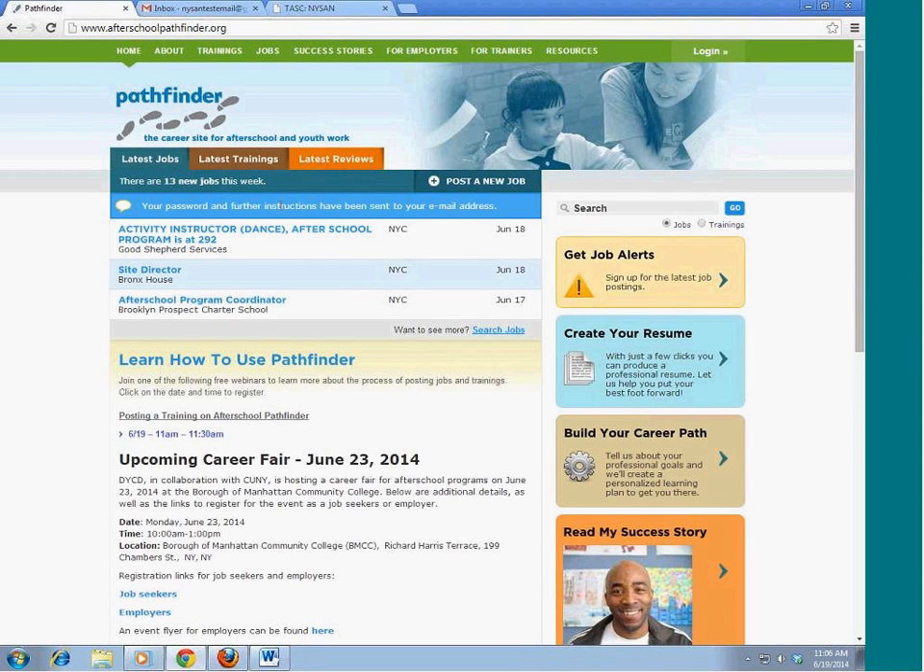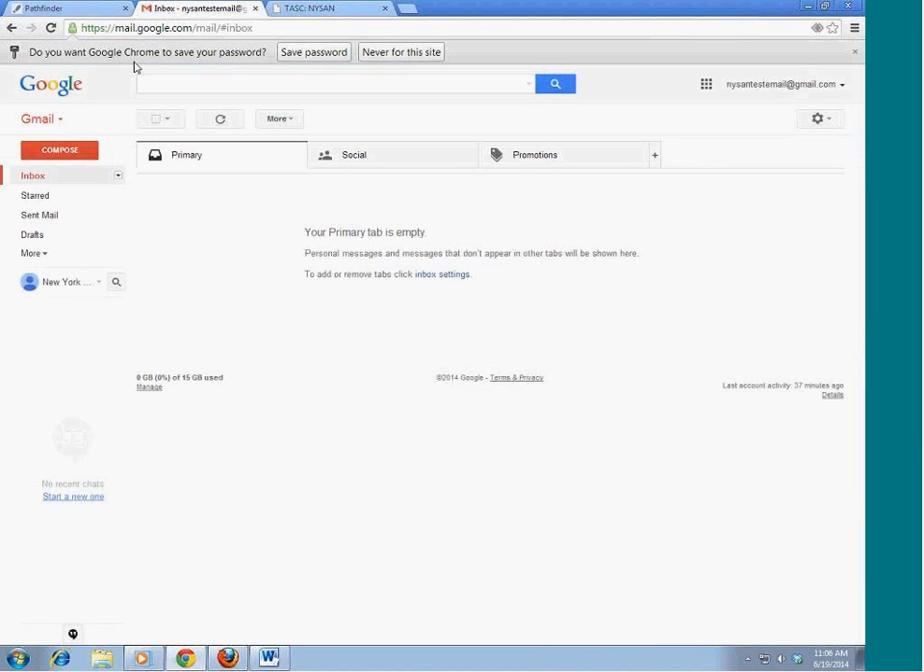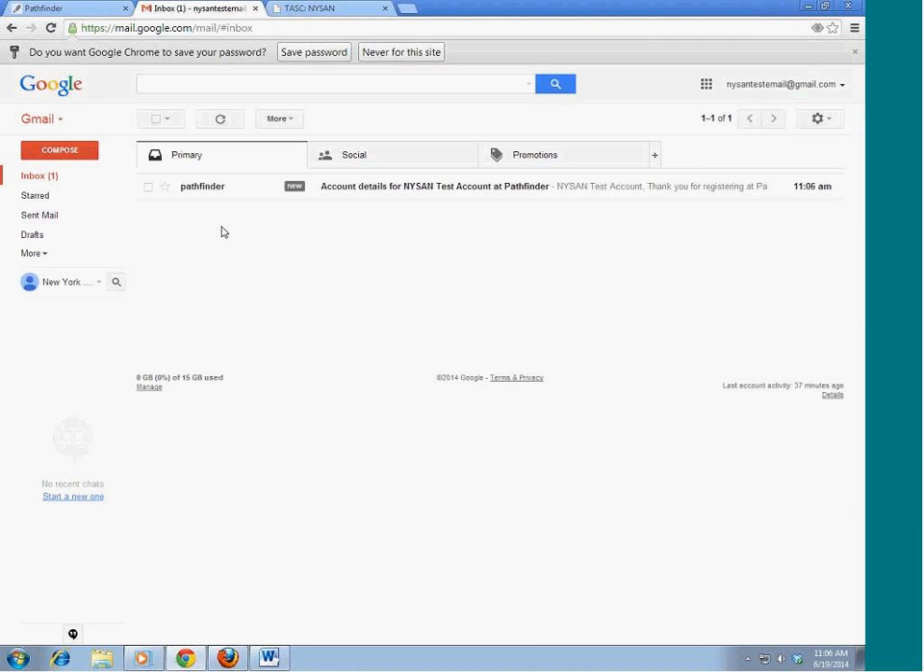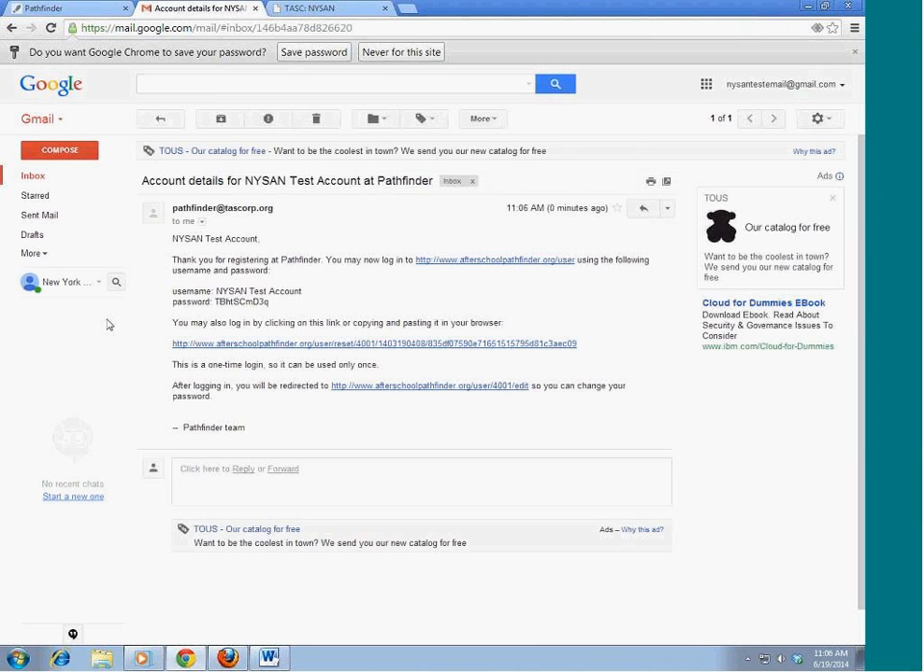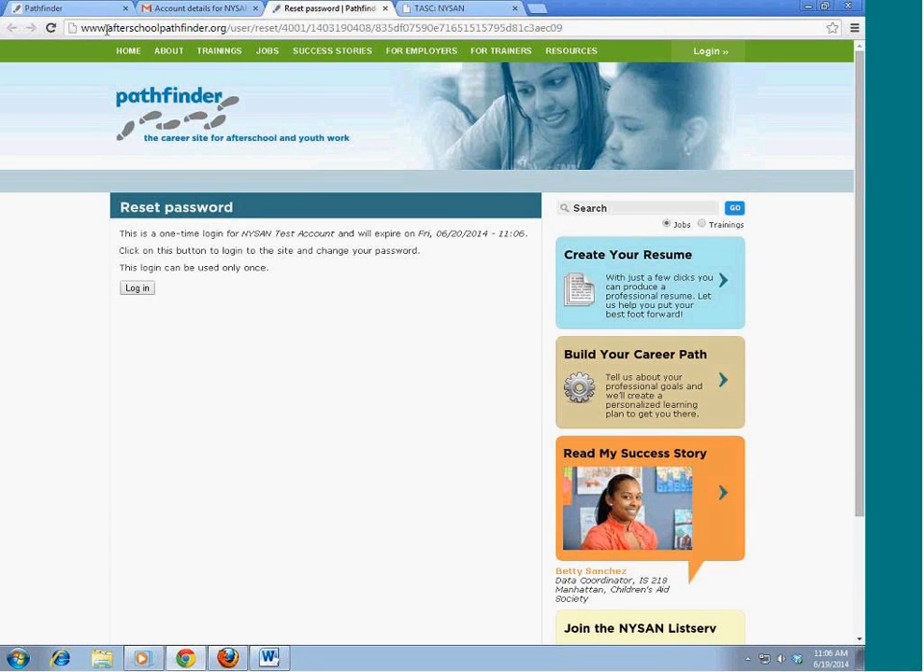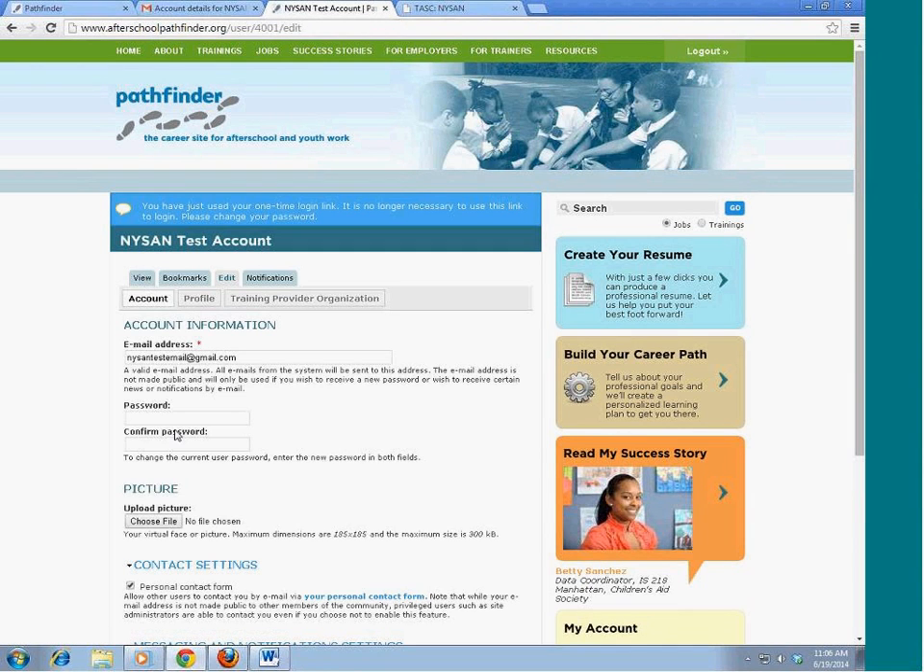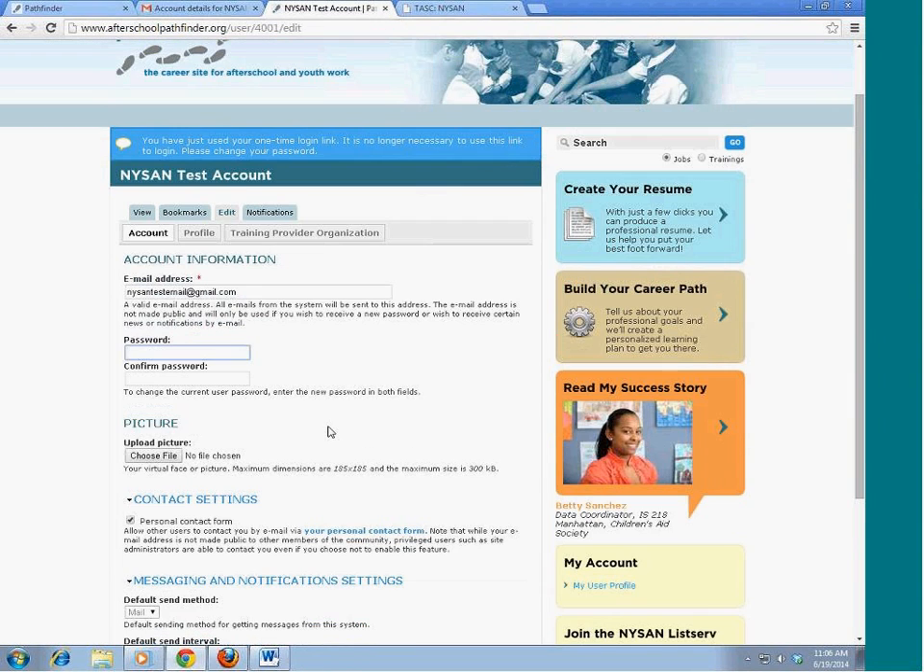So your password and further instructions have been sent to your email address. So now you have to go to the email and approve that. Let's see if it's come through. There it is. Here you'll see your username and a temporary password. I'm going to go ahead and click on that link, and it knows that I need to reset my password because the temporary password is only good one time.